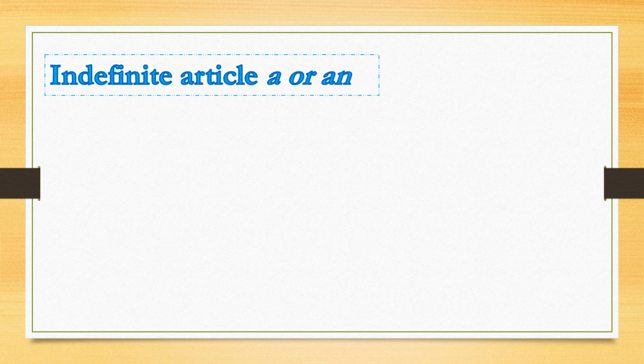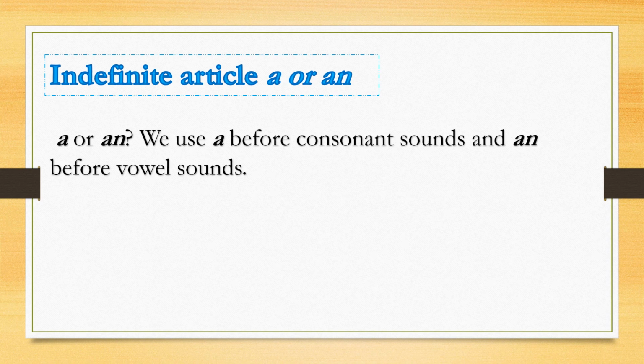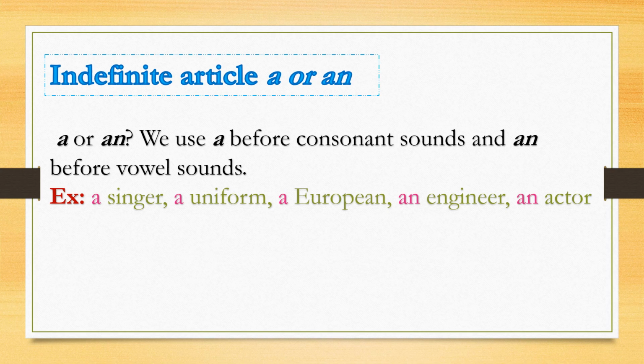Indefinite article. Should we use a or an? We use a before consonant sounds and an before vowel sounds. Example: a singer, a uniform, a European, an engineer, an actor.